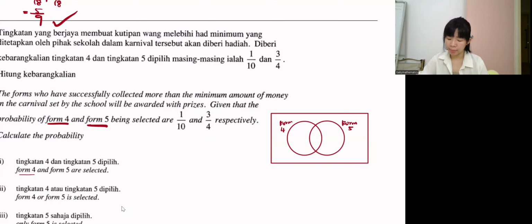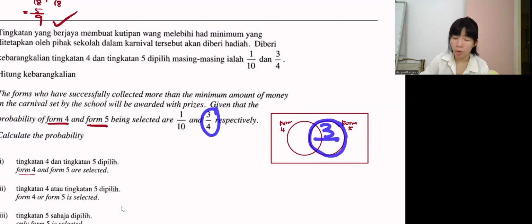Now we're going to put the values in. This probability is the probability of Form 4 getting a prize. So when I say Form 4, it is this whole circle. This whole circle should be 1/10. Same thing goes to 3/4: Form 5 is the whole circle, which should be 3/4.